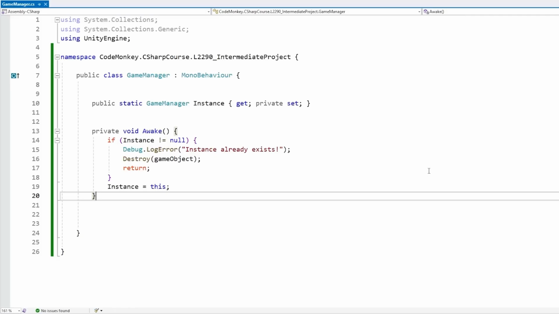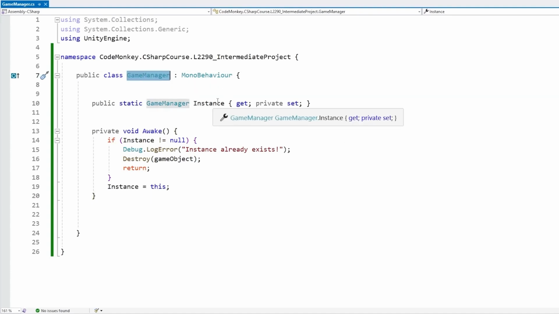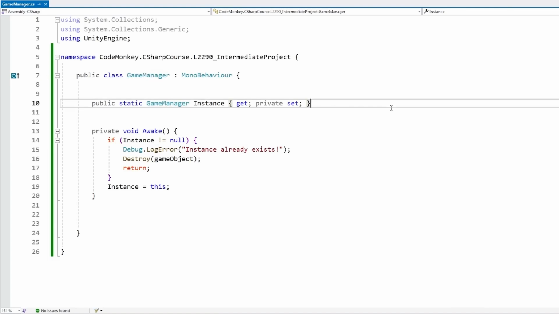Now, this singleton pattern is extremely useful when you have some kind of class of which there is only meant to ever exist just one single instance of that class. For example, in games, it is very common to have some kind of general game manager, and again, you have just one. Usually you also have some kind of audio manager, some kind of input manager, and so on. Then for single player games, you might just have one player or even just one world. So if you have just one of something, then the singleton pattern is actually really great. It makes a lot of sense and makes it really easy to access that static instance.